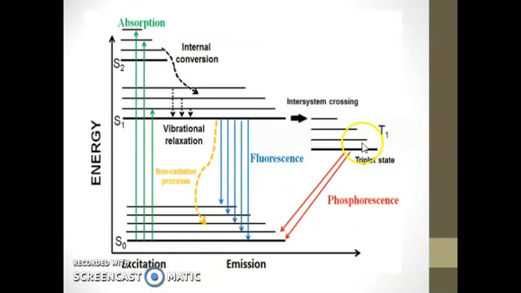Such molecules may jump down from T1 to the ground state S0 with emission of radiation. This is called phosphorescence. The T1 to S0 transition is also quantum mechanically forbidden.